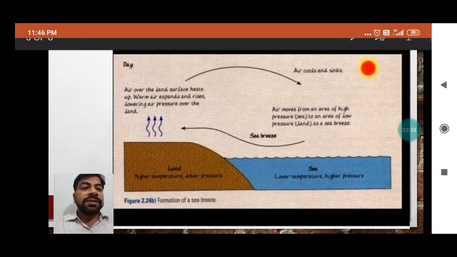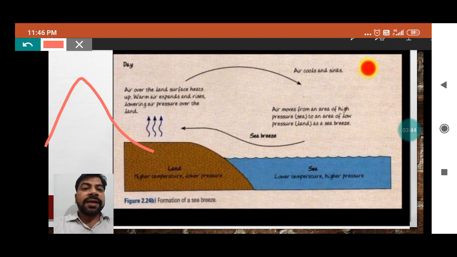Take the other example, what is happening on the mountain side? Have a look. On the loftiest mountains covered by glacier, the cold wind, because of its heavy nature, comes downside, and hot air rises up into the sky.